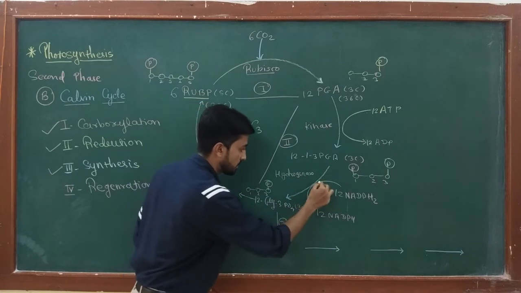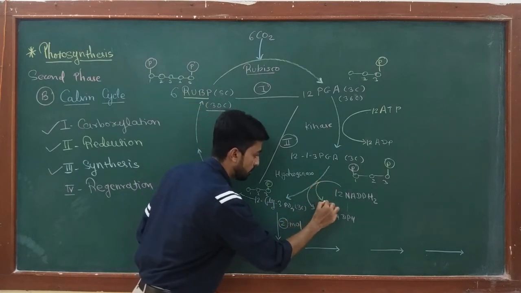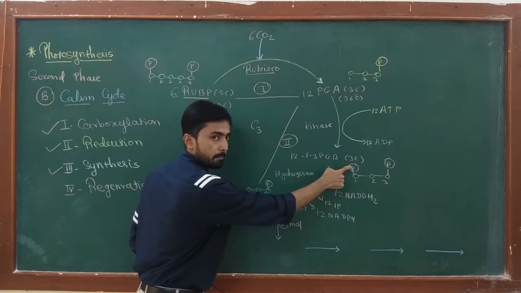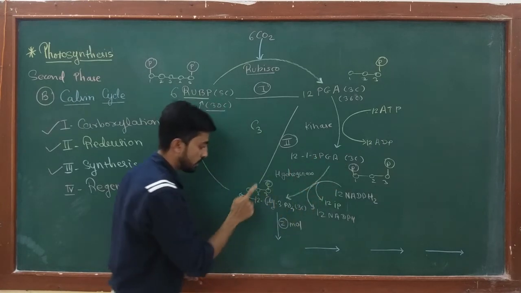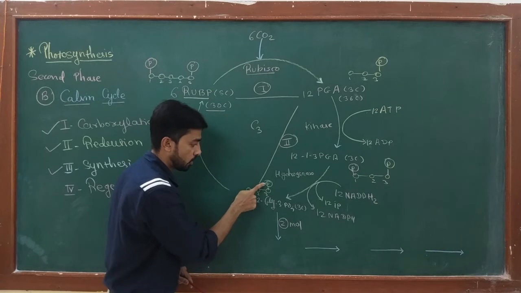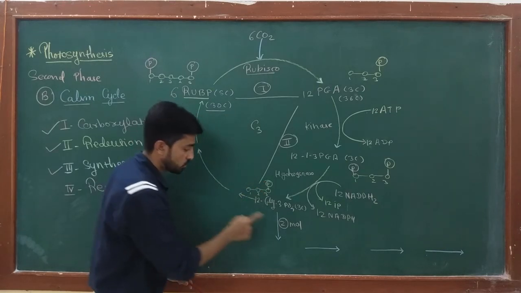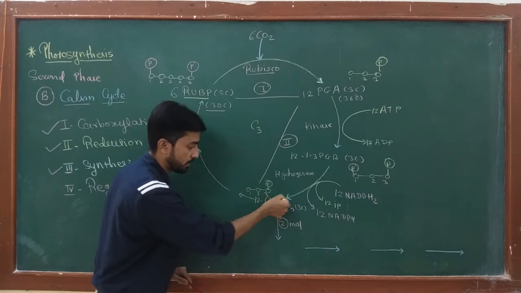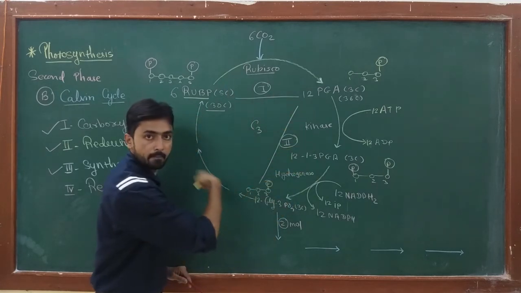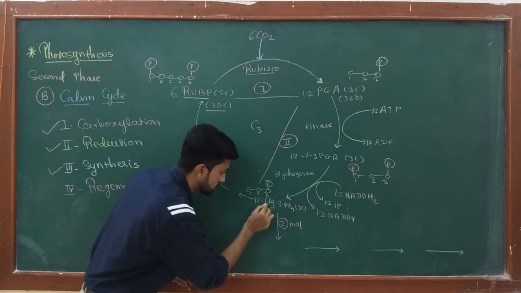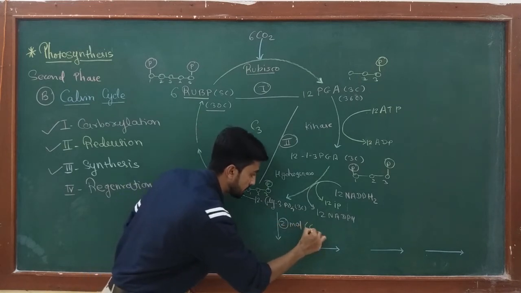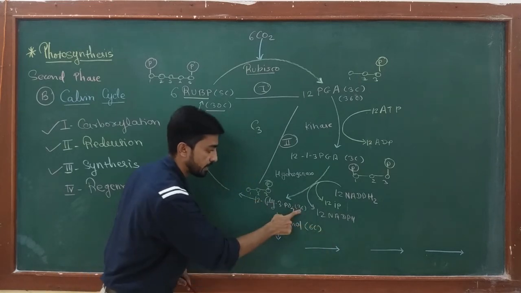So in this reaction 12 inorganic phosphates are also released from carbon number 1 of the PGA. So now glyceraldehyde 3 phosphate has only one phosphate on carbon number 3. Now two molecules of glyceraldehyde 3 phosphate come out of the cycle. Okay, so two molecules means how many carbons? 6 carbons. One molecule is made up of 3 carbon.